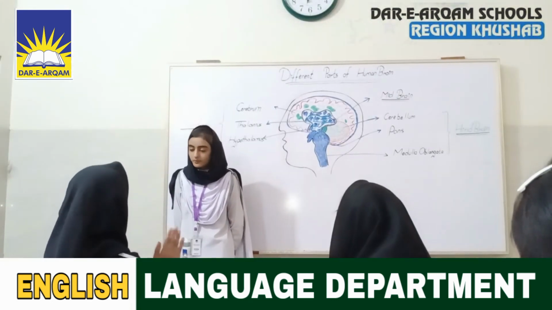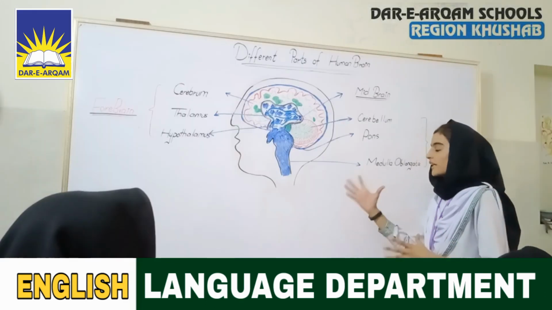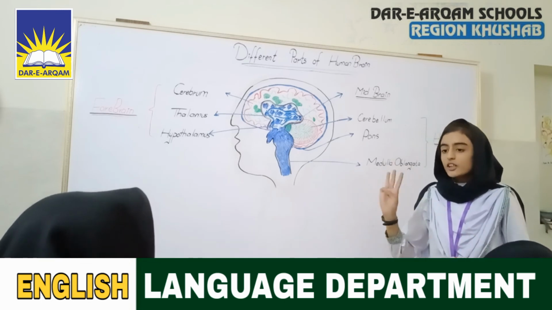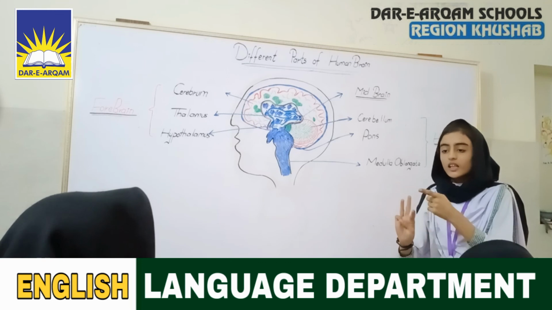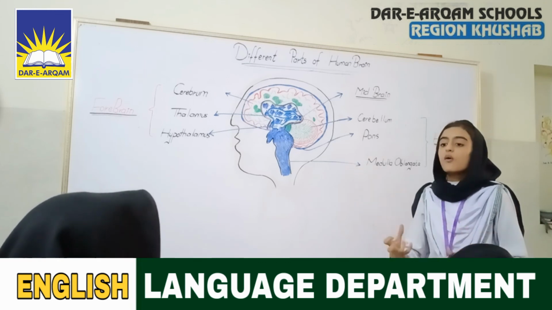I also have a question. Of which neurons is the brain made? The brain is made up of nerve cells. Nerve cells are also called neurons. And there are three types of neurons: sensory neuron, interneuron, and motor neuron. Basically, the brain is made up of billions of interneurons.